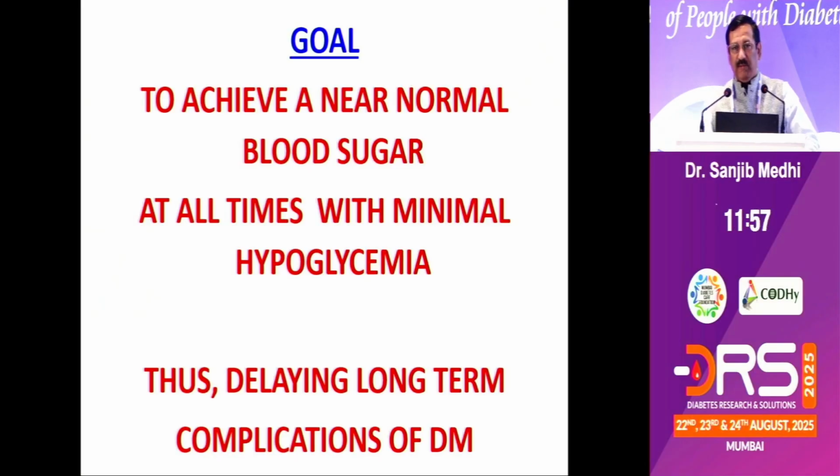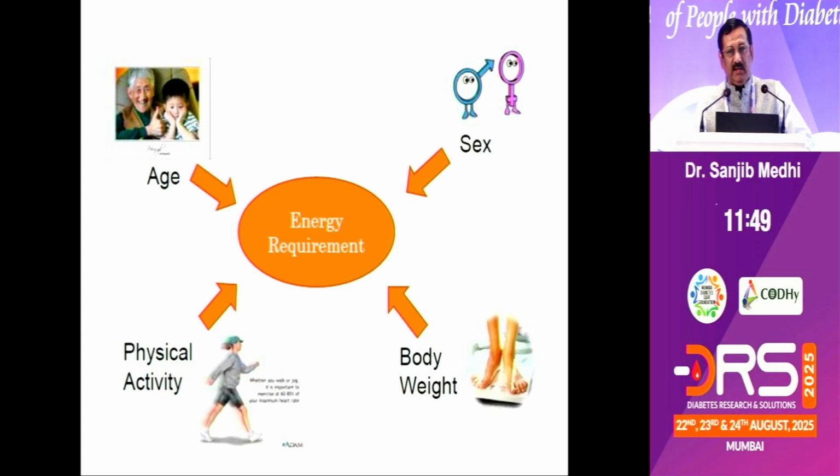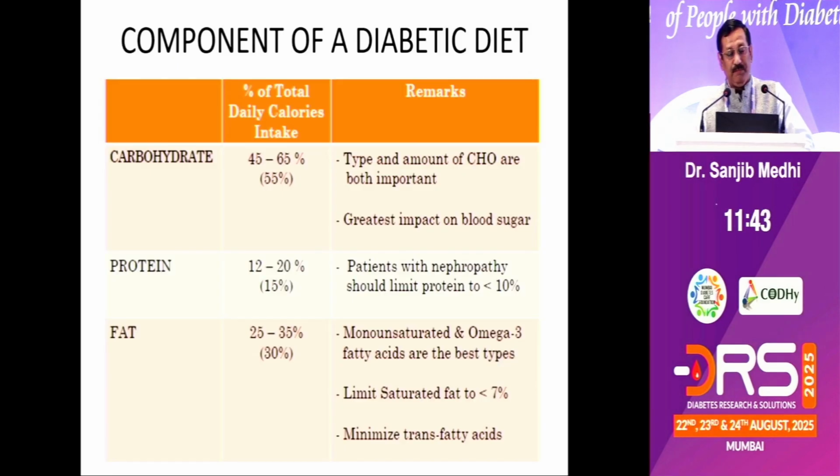We all know the aim of every physician is to control a good blood sugar, to minimize hypoglycemia, and delay the long-term complications. And the energy requirement of an individual depends upon his age, the sex, the physical activity, and the body weight, of course. And the typical diabetic diet, which every one of you knows, I just highlight that carbohydrates should be in the range of 50 to 55%, proteins around 15 to 20%, fat should be around 20 to 30%.